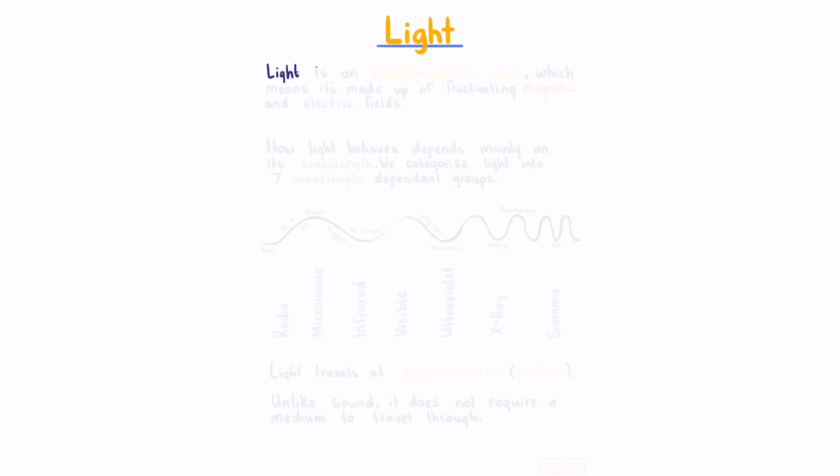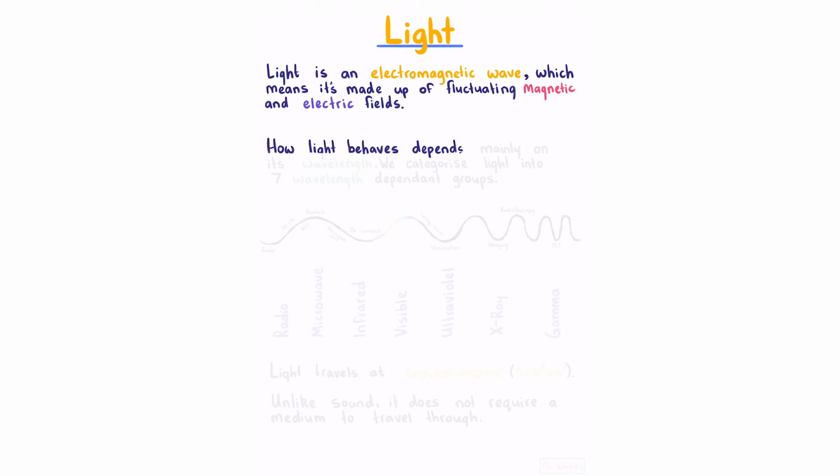Light. Light is an electromagnetic wave, which means it is made up of fluctuating magnetic and electric fields. How light behaves depends mainly on its wavelength. We categorize light into 7 wavelength-dependent groups.